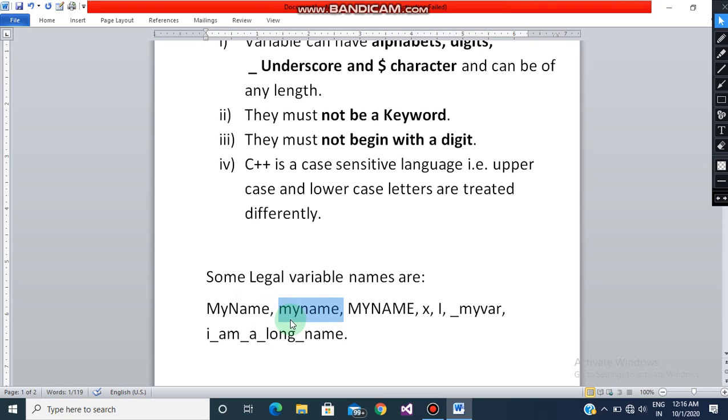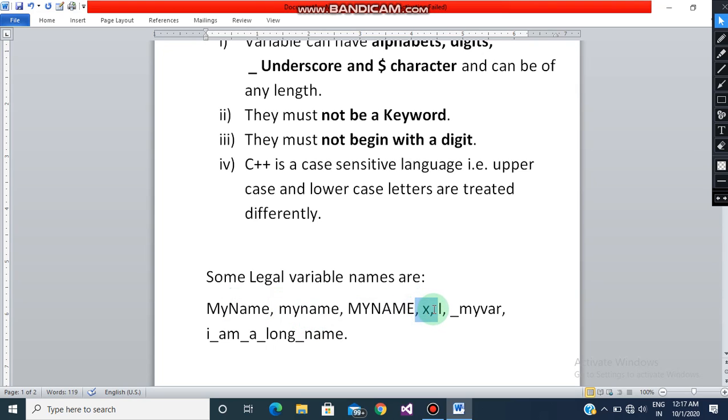C++ is going to treat them differently. The third one is whole in capital letters. The spelling of all these three names is the same, but the writing is different: all in capital, all in small, and a combination of both. But C++ is going to take them differently.